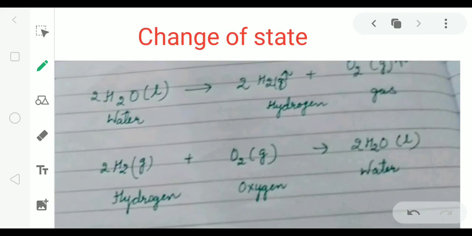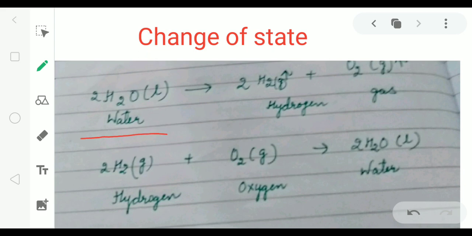There may be change of state. We know that there are generally 3 states of matter: solid, liquid and gas. In any chemical reaction, we can observe change of state. During the electrolysis of water.